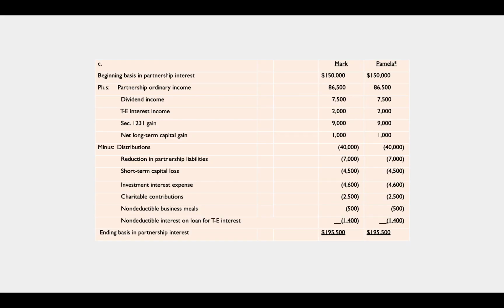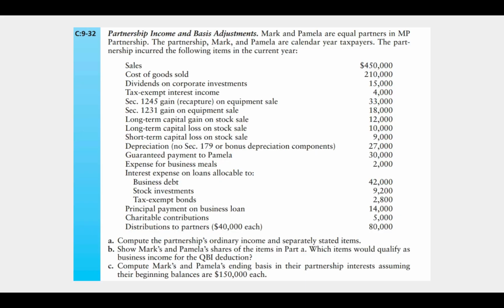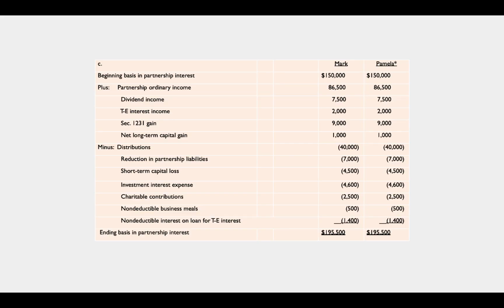So we subtract for distributions, and for reduction in partnership liabilities, and it tells us down here, the third from the bottom, it says partial payment on business loan. So they paid $14,000 on their business loan. So we reduce the basis for the reduction in partnership liabilities.